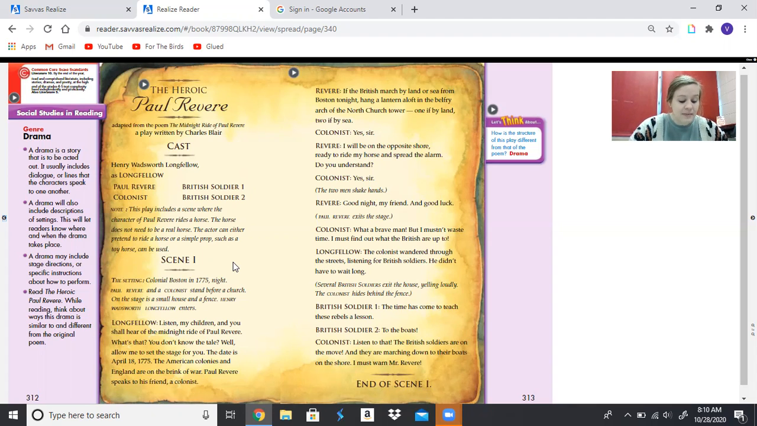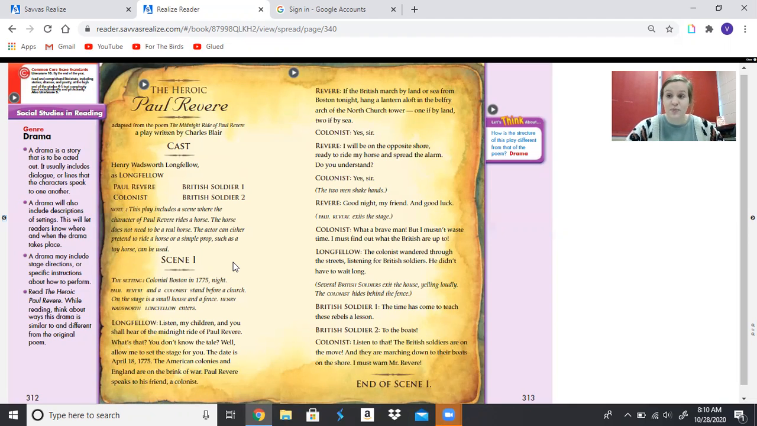Longfellow. Listen, my children, and you shall hear of the midnight ride of Paul Revere. What's that? You don't know the tale? Well, allow me to set the stage for you. The date is April 18, 1775. The American colonies in England are on the brink of war. Paul Revere speaks to his friend, a colonist.